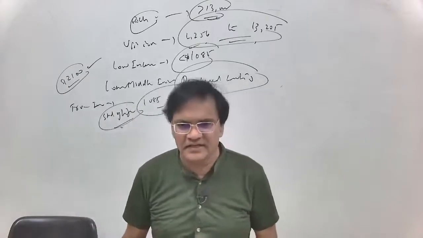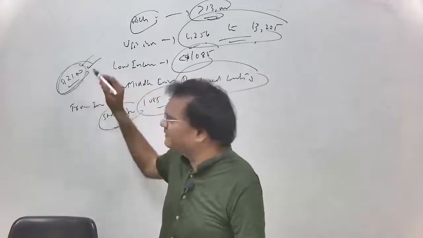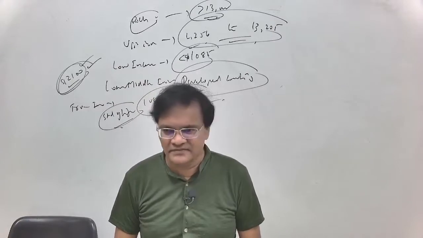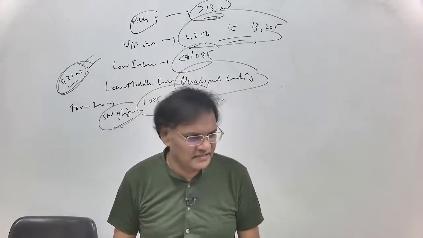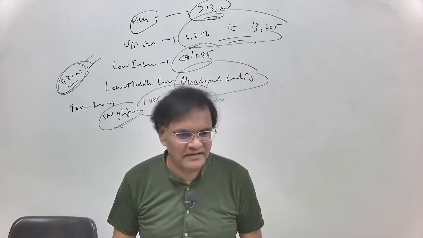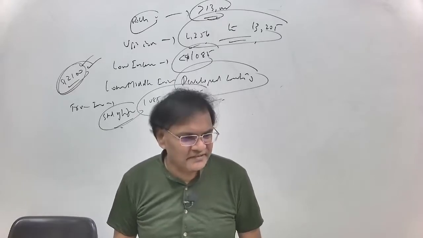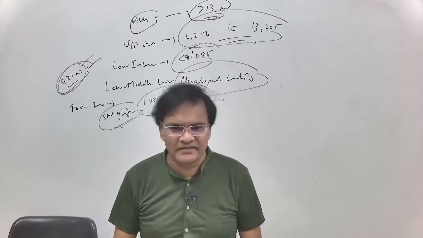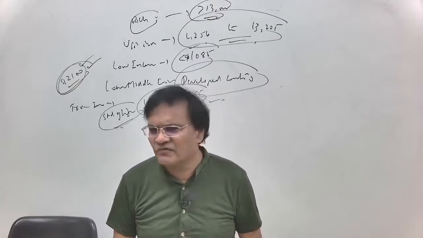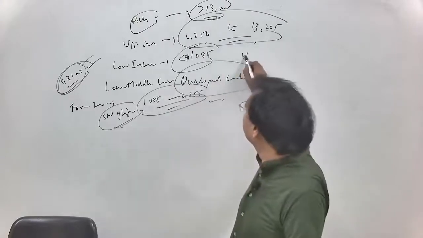For example, when we say that India's per capita income is say $2,100, it does not mean that every person in the country is earning $2,100. There are so many people who are earning much less also. So that is the reason why this criteria was not accepted by the countries around the world. And that is the reason why a new criteria had come up called Human Development Index, HDI.